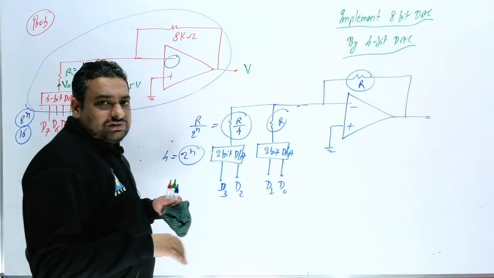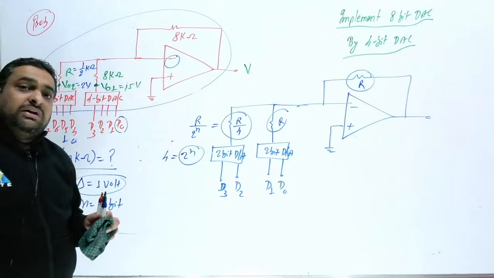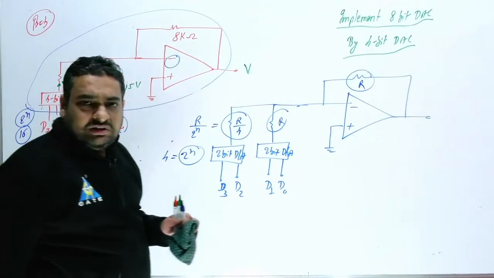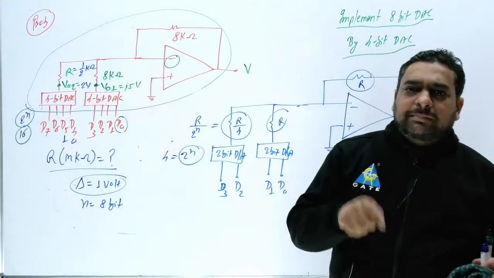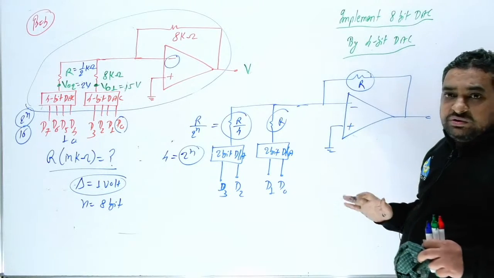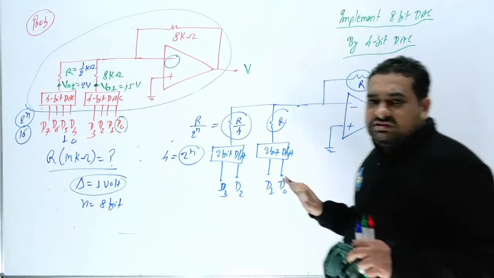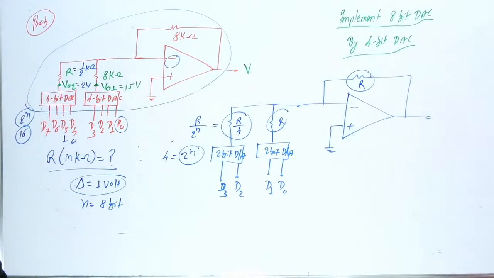Now the third category of question they can ask is from the R to R ladder network. And now this is the fourth category of question: they can also ask you to implement a big size of DAC by using a small size of DAC. So you can see the level of GATE question. I hope this thing is clear to all of you.